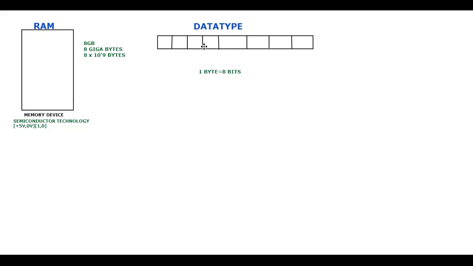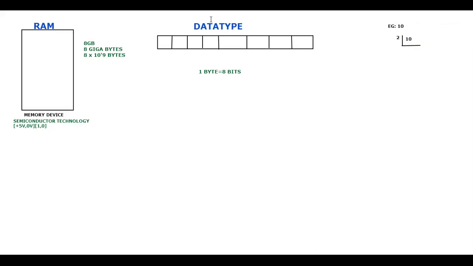If you are supposed to store it in the form of binary, let me quickly take an example now. Let me consider that I would like to store the number 10. If I want to store the number 10, how do I convert this into binary? Maybe in your school days you have studied this. So if I have 10, I'm supposed to divide it by 2.